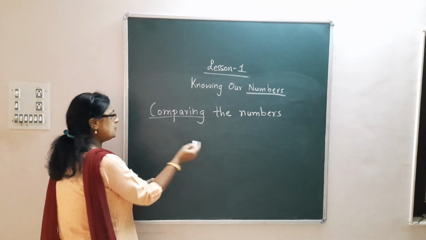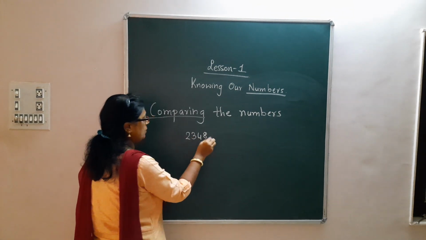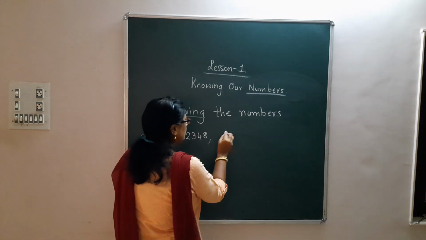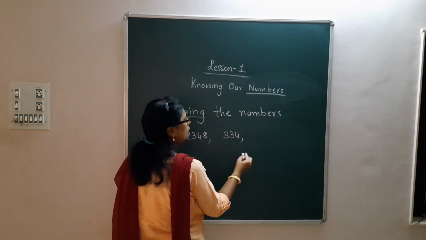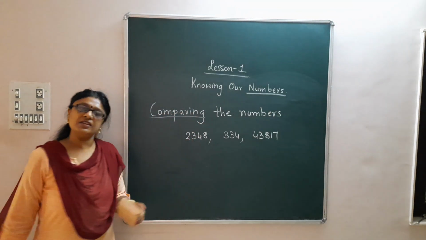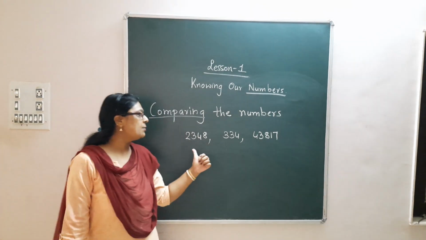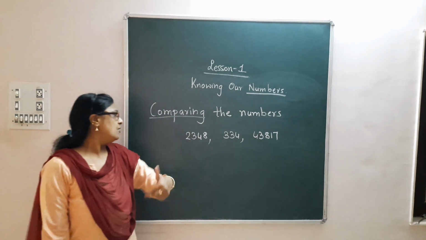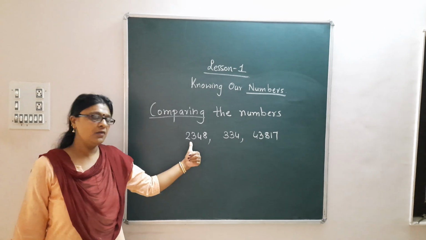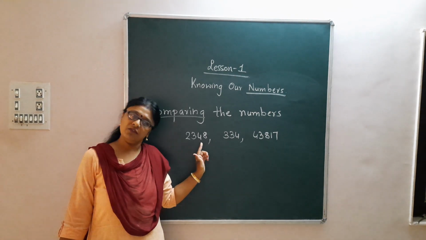Let's take an example to understand this topic. Suppose I give you these numbers. These are large numbers. Anybody can read these numbers. This number is 2348.